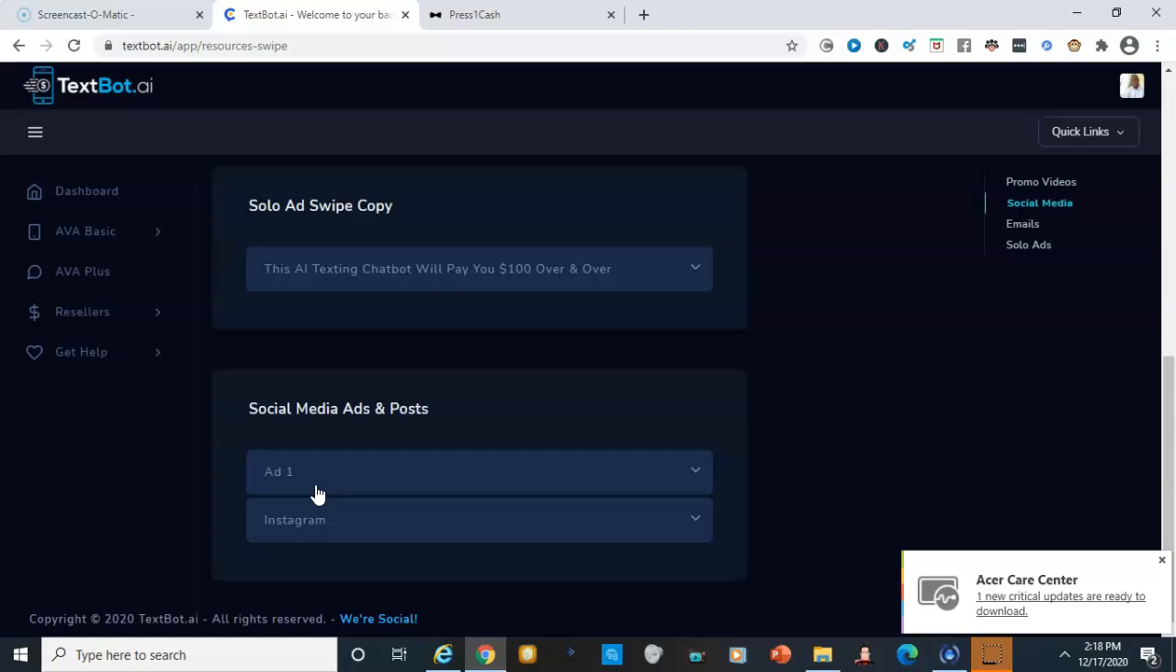Okay, so I highly recommend both of these opportunities, but if I had to choose one over the other, I would go with Textbot AI simply because you get more out of the product than you would with Press One Cash. But I do love both, and I just want to make sure I clarify that.